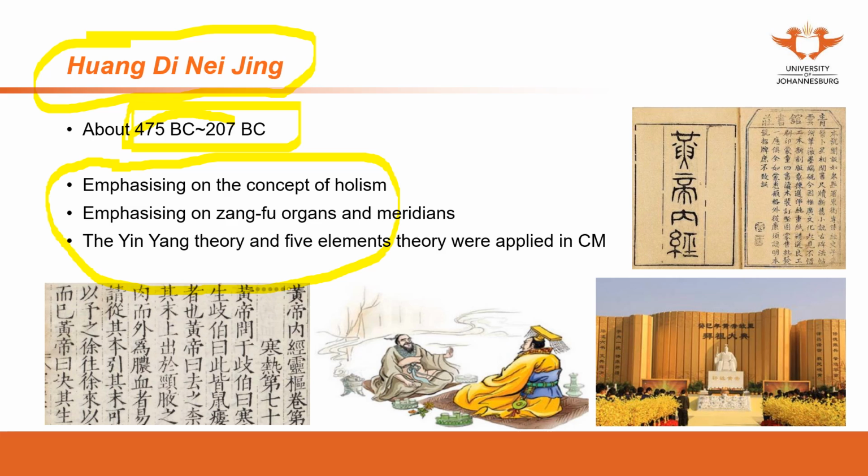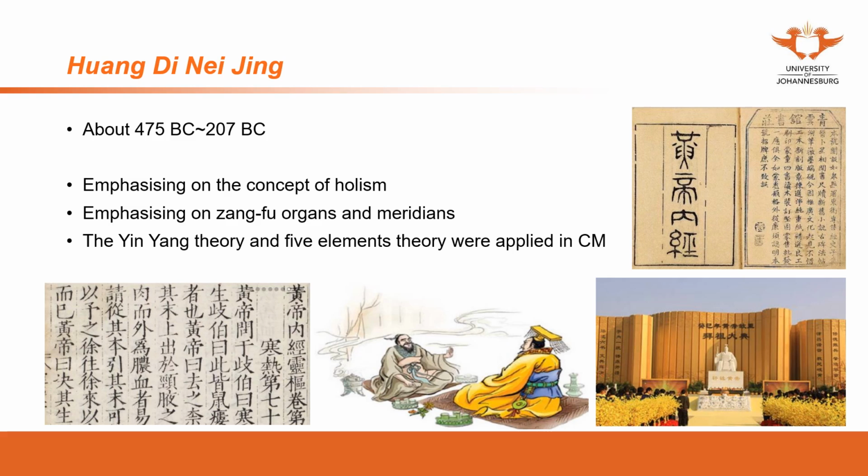In order to develop these theories, it wouldn't happen in one day or one year. This is the accumulation of experience from long-term practice.